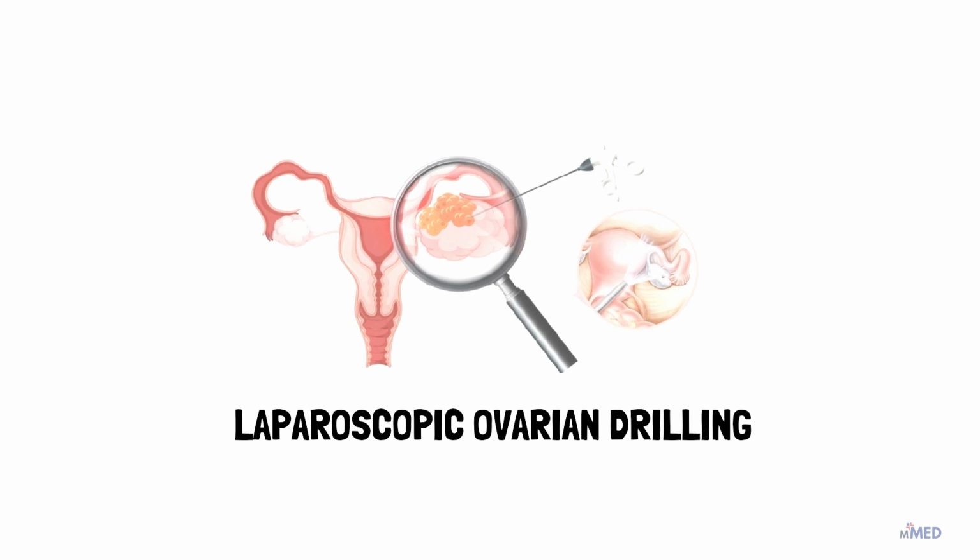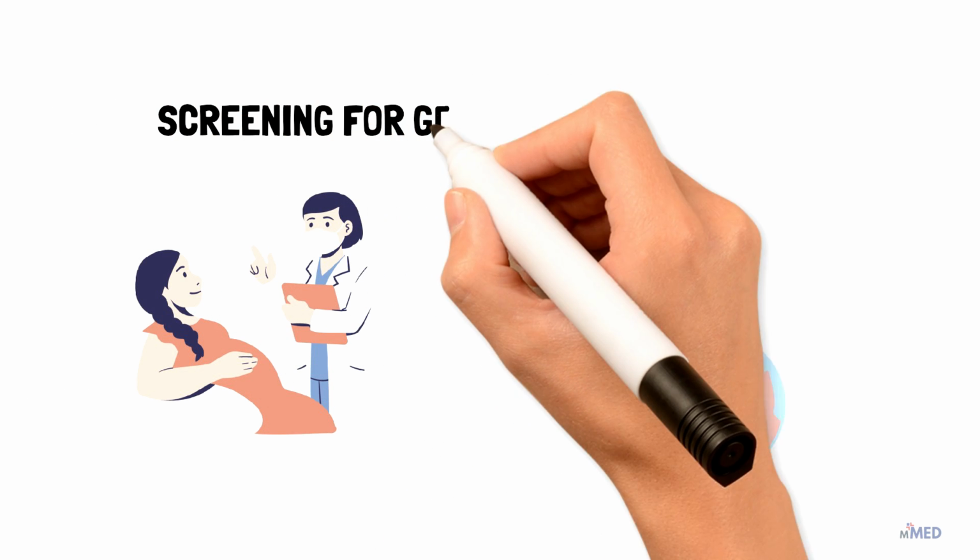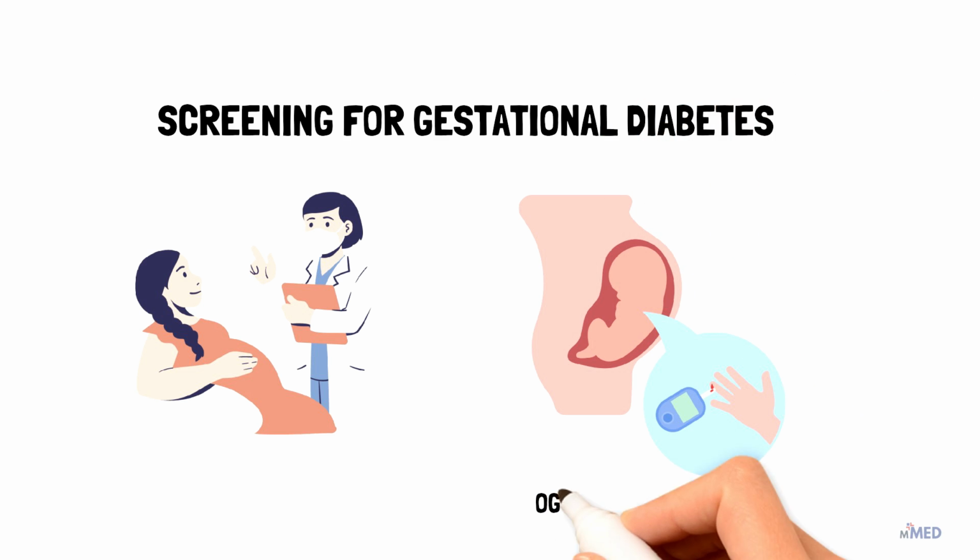Ovarian drilling involves laparoscopic surgery. The surgeon punctures multiple holes in the ovaries using diathermy or laser therapy. This can improve the women's hormonal profile and result in regular ovulation and fertility. Women that become pregnant require screening for gestational diabetes. Screening involves an OGT test performed before pregnancy and at 24 to 28 weeks of gestation.